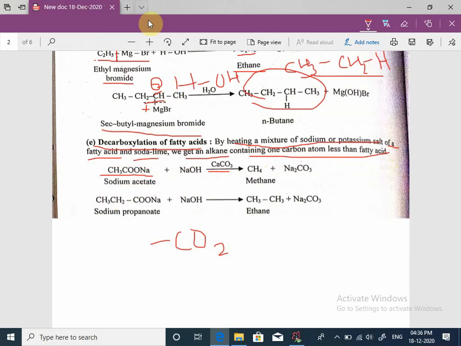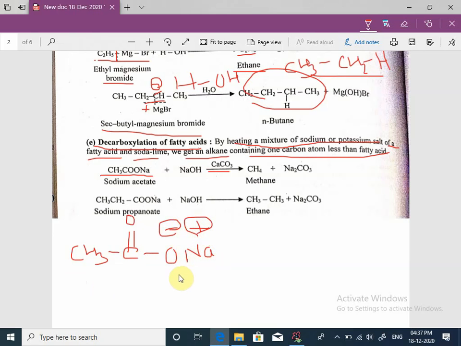See example. Decarboxylation. Suppose this is sodium acetate, CH3-C double bond O, O minus and Na plus.